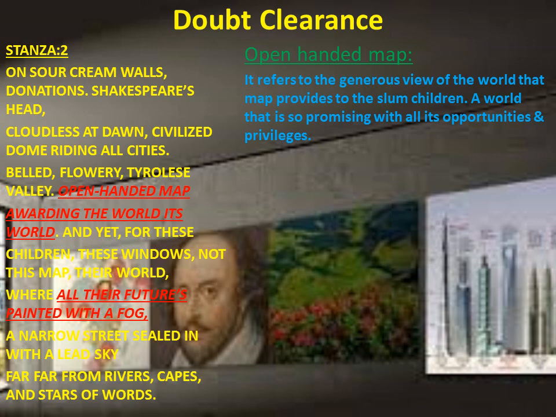So that map which is hung there on the wall of the slum classroom is showing them a world where there is beautiful Tyrolese valley which is full of flowers. There are tall buildings which have covered the entire city, and the sky is cloudless, means clear and bright.